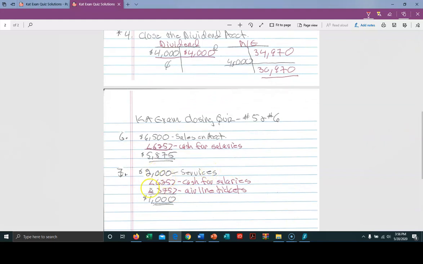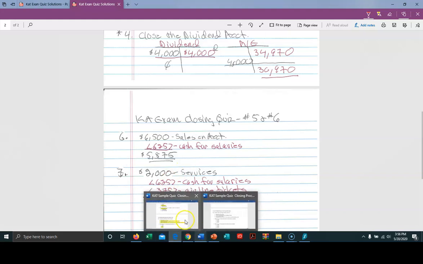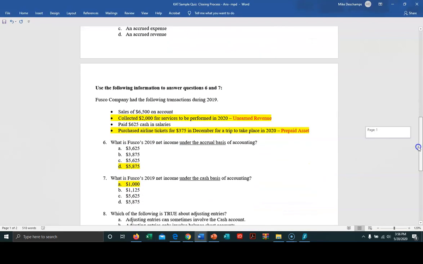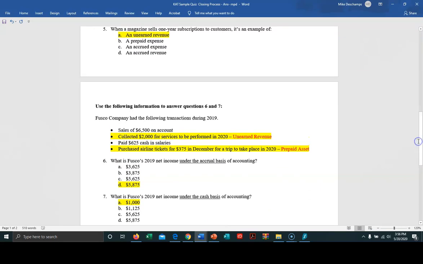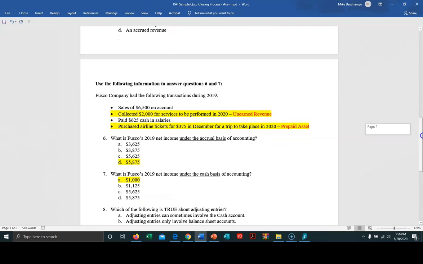We paid $625 cash for salaries. We paid $375 for airline tickets. So under that basis, it looks like our net income under the cash basis is $1,000. We go to our solution sheet and we can see that it is $1,000.